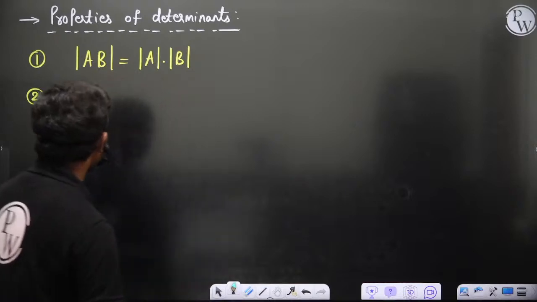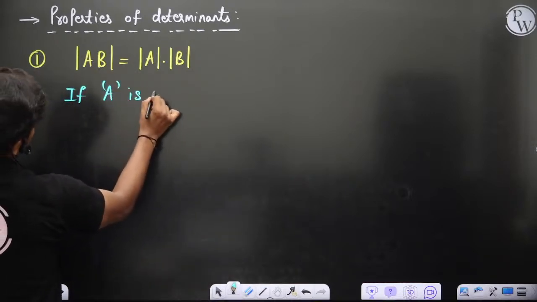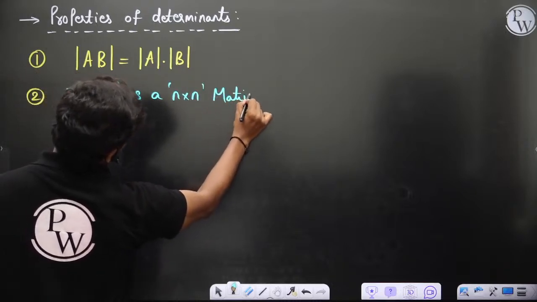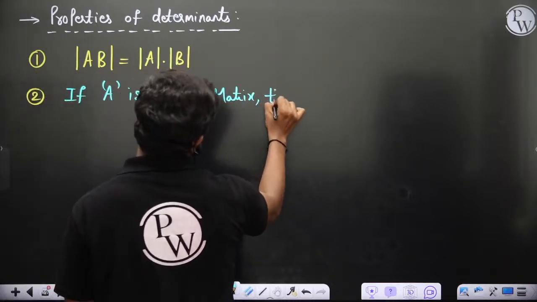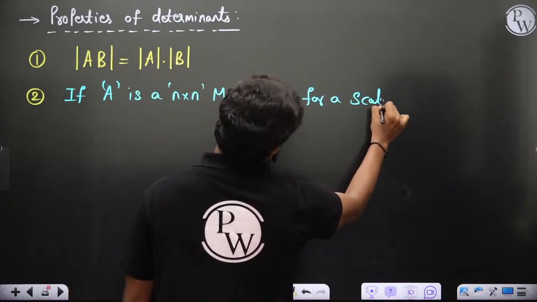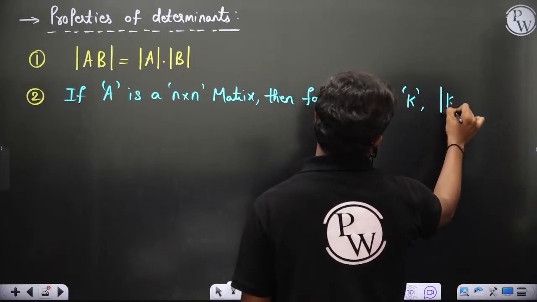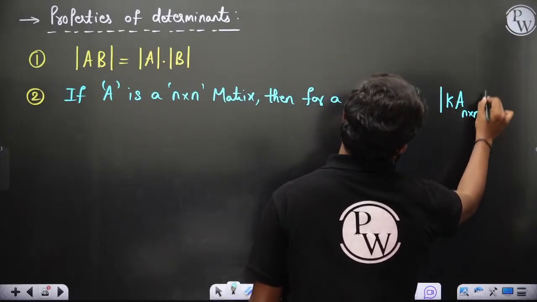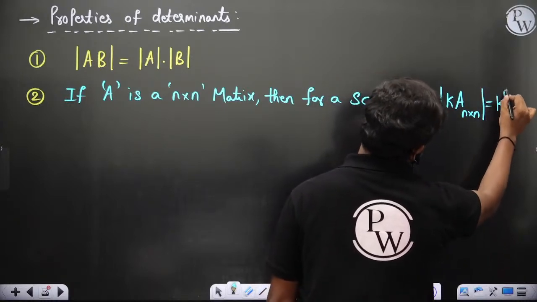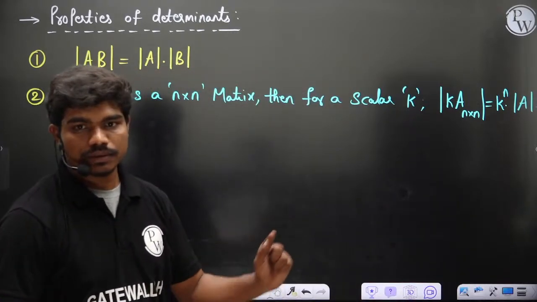Then if A is an n by n matrix, then for a scalar k, determinant of k times A is equal to k power n times the determinant of A. So this power n comes up.